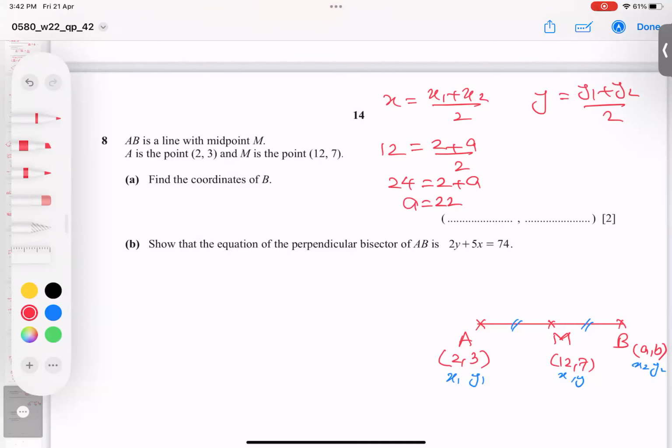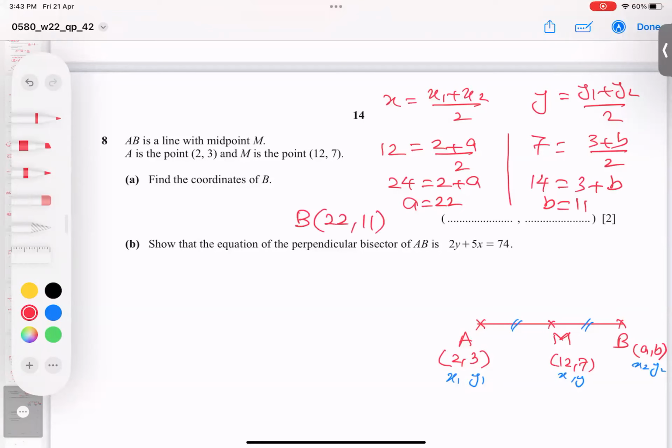Same way, students, for y: y is 7, y1 is 3, and y2 is B. 2 sevens are 14, and subtracting 3, I got 11. So the B coordinate becomes 22, comma 11.